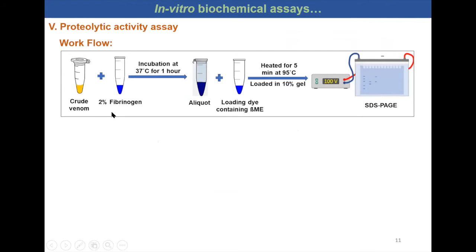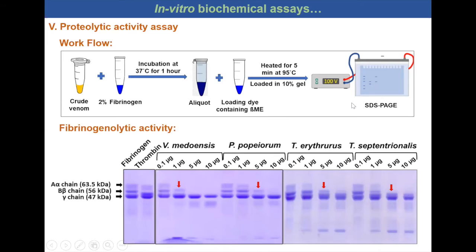Proteolytic activity assay was performed using 2% fibrinogen. Crude venom was incubated for 1 hour, and an aliquot was used to run SDS-PAGE. After Coomassie staining, the pattern of band degradation was observed, and it is seen that the A alpha band was degraded in all the crude venom samples. However, at higher doses, B beta bands were also degraded. This gives an idea of fibrinogenolytic activity of crude venoms. Viridovipera medoensis shows the highest activity as it could cleave the A alpha band at 1 microgram. However, the other 3 venoms did this at a 5 microgram dose.